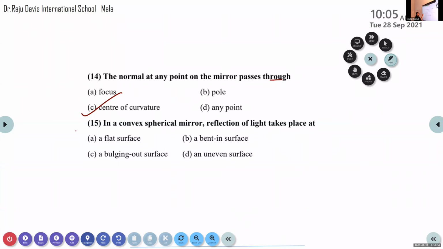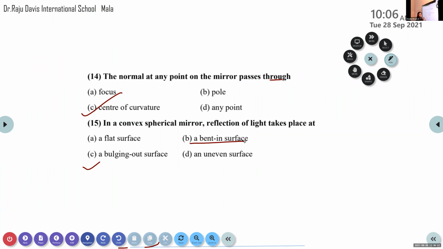Now the last question. In a convex spherical mirror, reflection of light takes place at a flat surface, a bent surface, a bulging out surface, or an uneven surface? It is a bulging out surface. If it were a flat surface, the answer would be right. Where do you find the flat surface? Plane mirror. Yes, very good, in the case of a plane mirror. But here we have a convex spherical mirror.